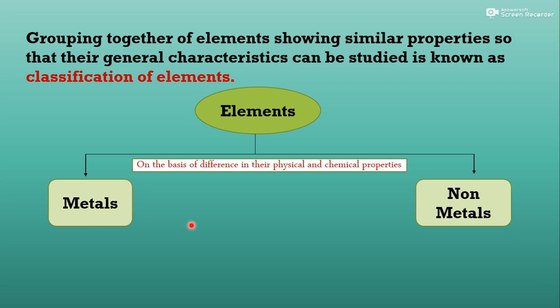One is metal and the other is non-metal. One more category is there that I will discuss further in this chapter. In that category, elements contain some characteristics of metals and some characteristics of non-metals, and that is known as metalloids. We will discuss that. So finally we can say elements are divided into two categories, metals and non-metals. And on what basis are they different? They are different on the basis of physical and chemical properties.